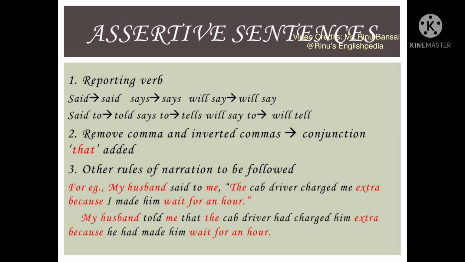If we have the reporting verb says to, it will convert into tells. And if we have the reporting verb will say to, it will convert into will tell. According to the second rule, we have to remove the comma and the inverted commas and add the conjunction that. And the third rule is that all the other rules of narration are to be followed.